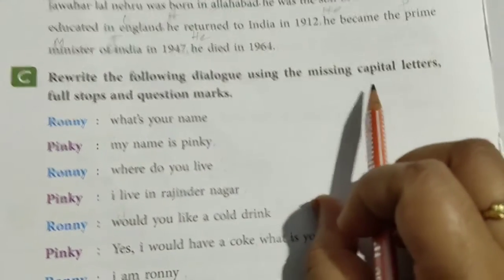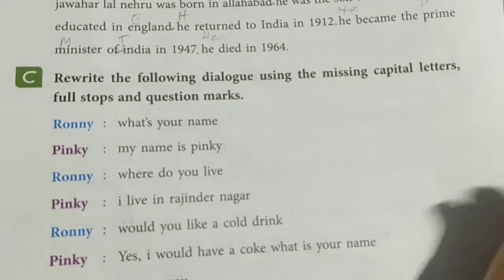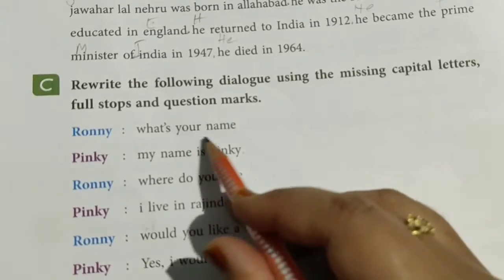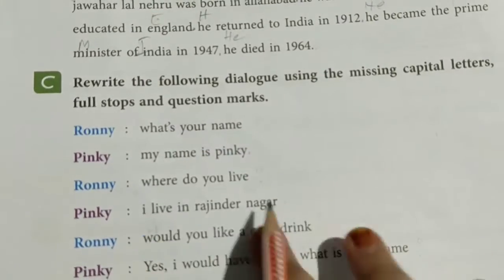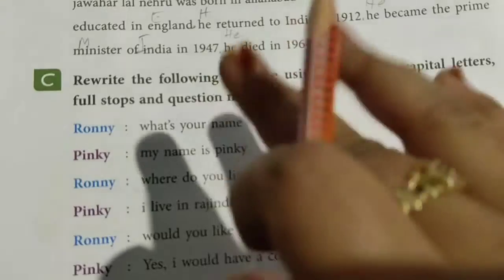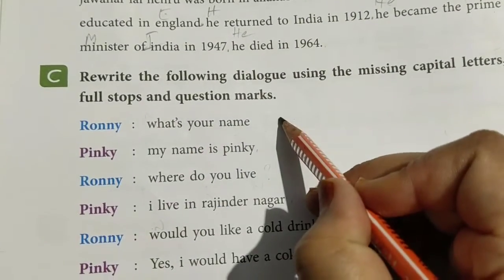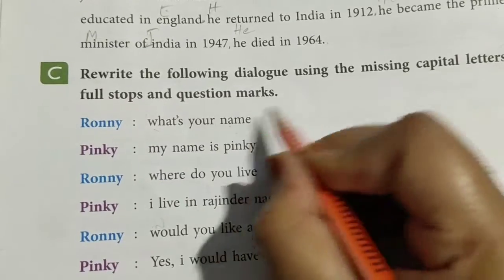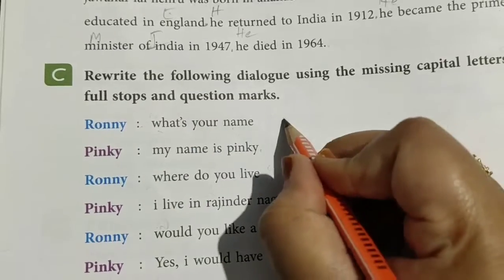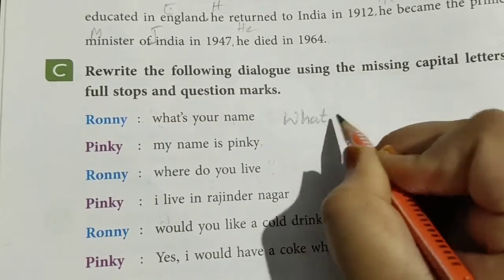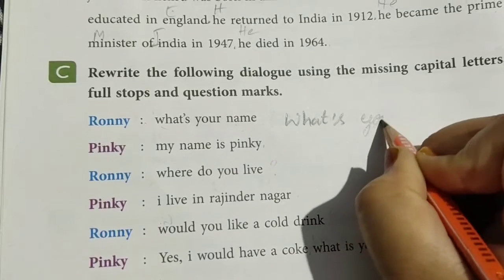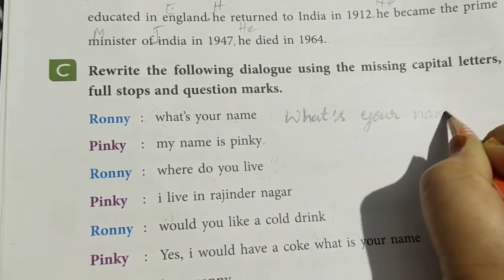Rewrite the following dialogue using missing capital letters, full stop and question mark. Ronnie, what's your name? So no capital letters or punctuation has been used here. You have to use it. Okay, I'll correct it here, children. What is your name? This is a question, no? Start with a capital letter. What's your name?